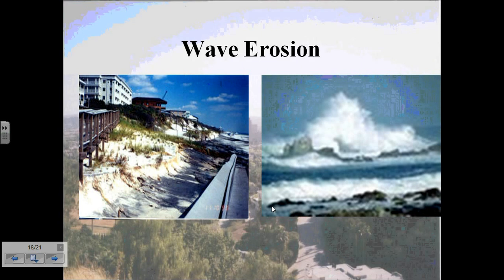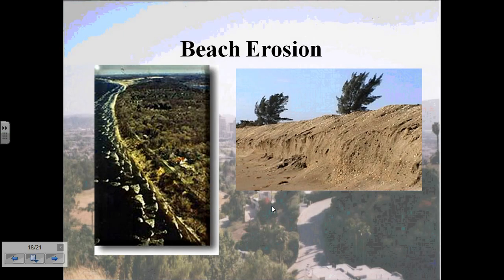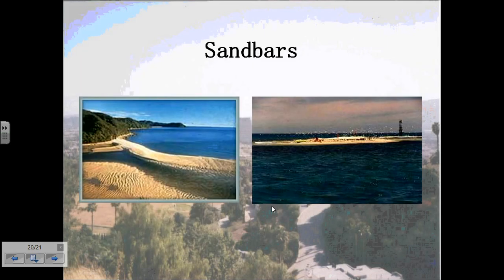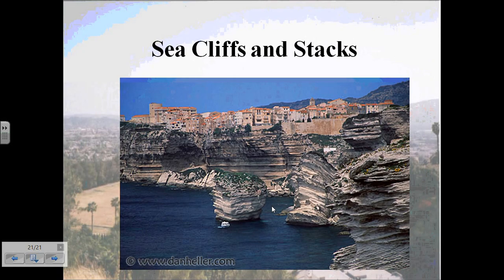And here you can see examples of how a sand bank can be formed where water has collected tiny particles over time, and as they're washed onto shore, they deposit. So erosion and deposition especially work together in this process, and they can form all types of sand islands or sandbars, so to speak, and in some cases they can form sea cliffs and stacks.